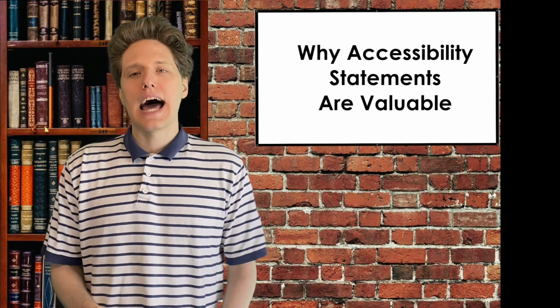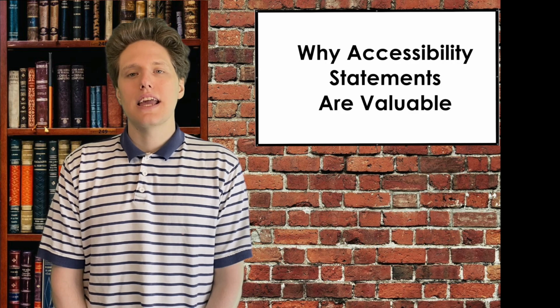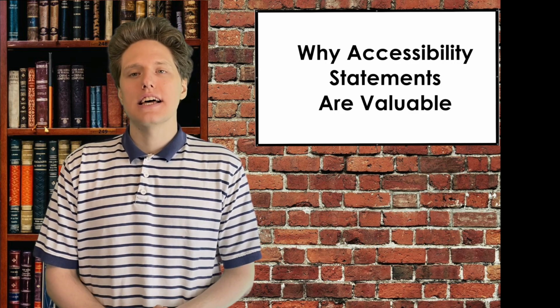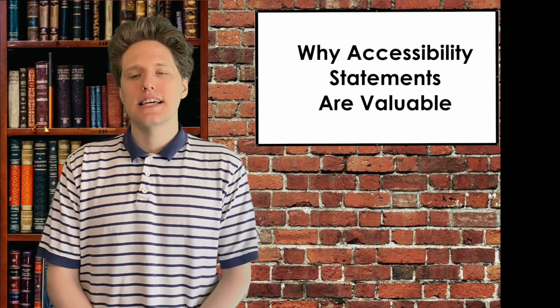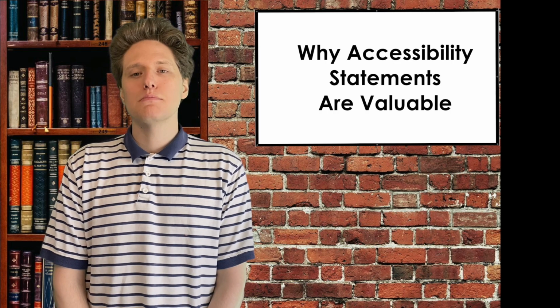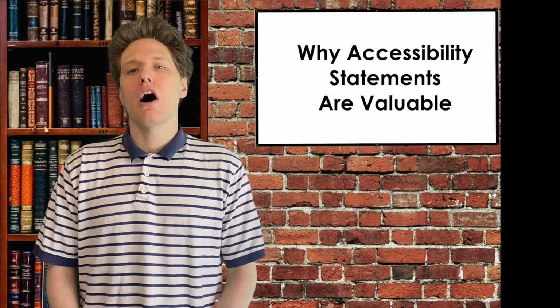Now, in addition to that, the other aspect that's really key for these accessibility statements is to have a clear and defined process for how to deal with an accessibility error. For example, if somebody encounters an accessibility barrier on a website, the first thing they're going to do is contact you.